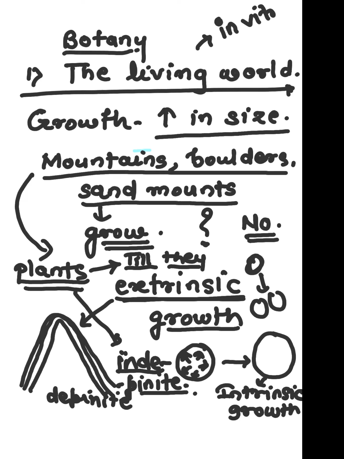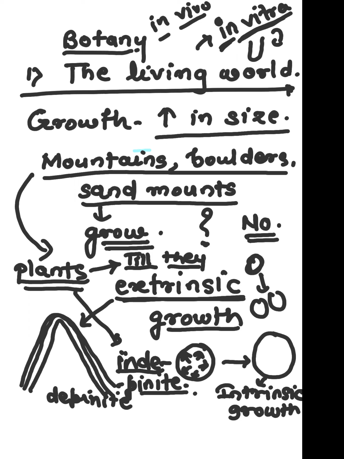What do you mean by in vitro? In vitro means in the laboratory condition, outside the body. In vivo means inside the body. So we can observe all this phenomenon of growth or cell division in vitro also, by taking the cells outside the body and allowing them to grow, allowing them to divide. That's how we can see this phenomenon of growth or cell division in vitro under the microscope.